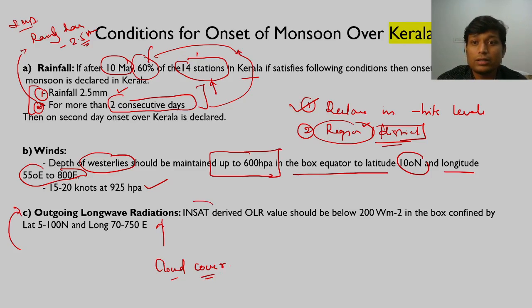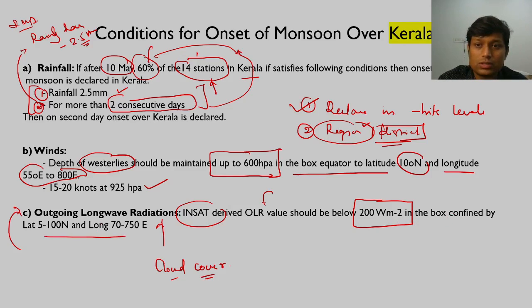So there is an INSAT satellite outgoing long wave radiation value, if it is below 200 watt per meter square in the given box. So this is again, latitudes not very important. If this condition is satisfied, then only we will see that there is onset of monsoon. So why are we saying that we are gauging outgoing long wave radiation? Just imagine if you are standing here, there is radiation going back to the space. So I guess you know what I am saying.